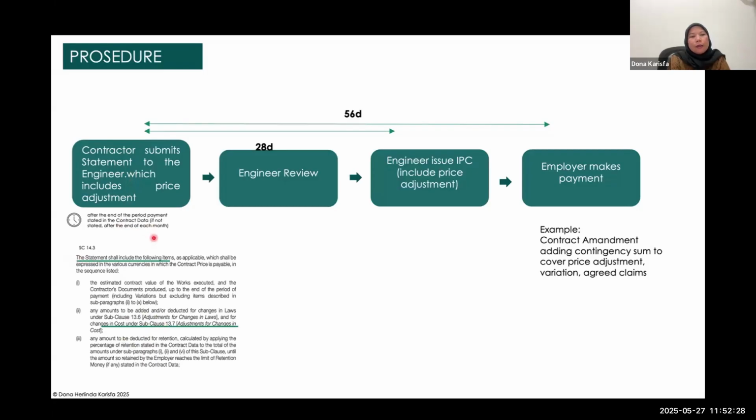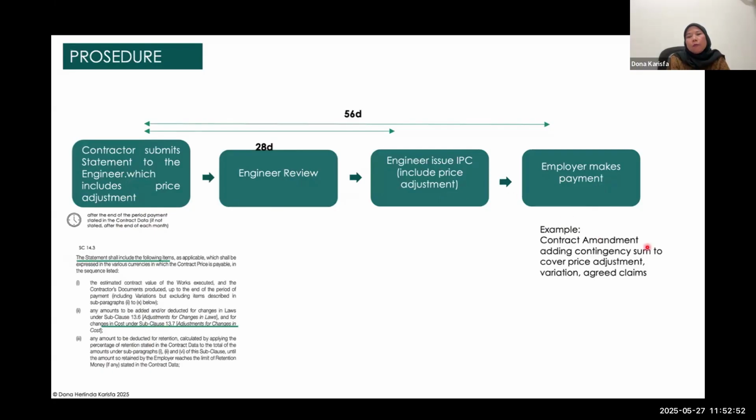But in fact, our statement for the progress at the time does not accommodate the price adjustment in that same period. Usually it is for the previous period, because there are also issues in the industry, something like that, and then the engineer reviews it and then we get the payment.